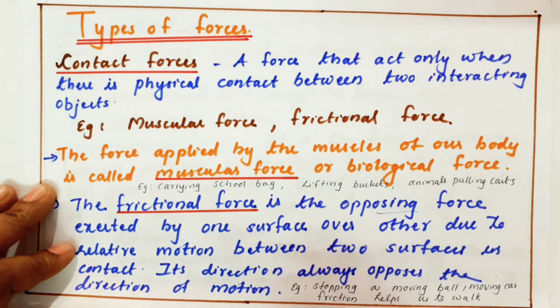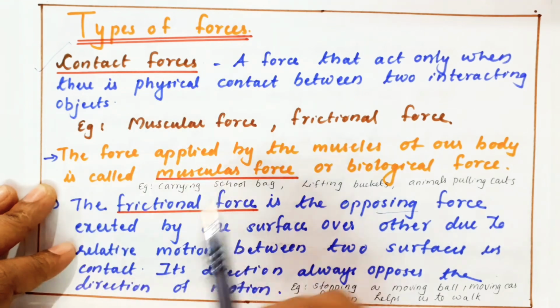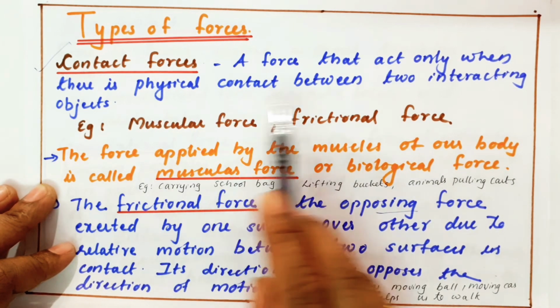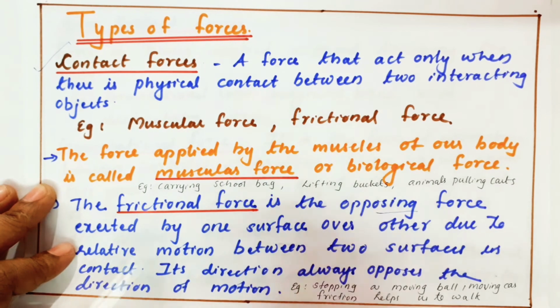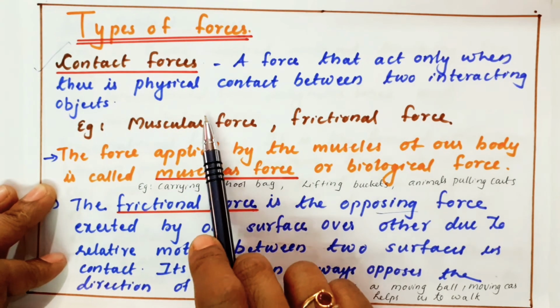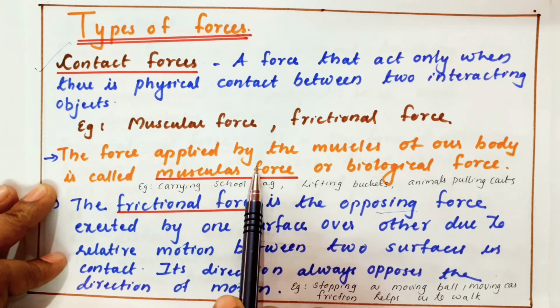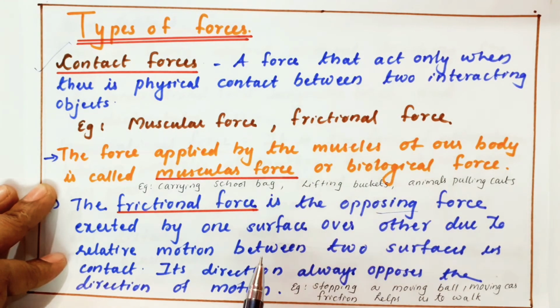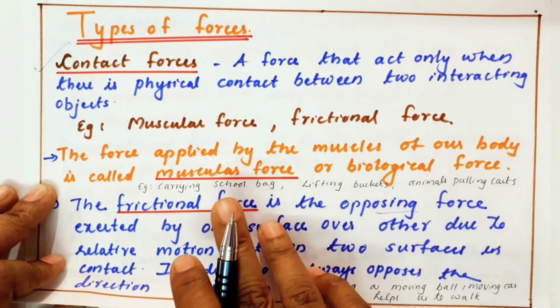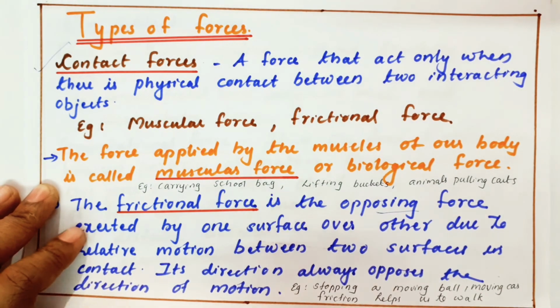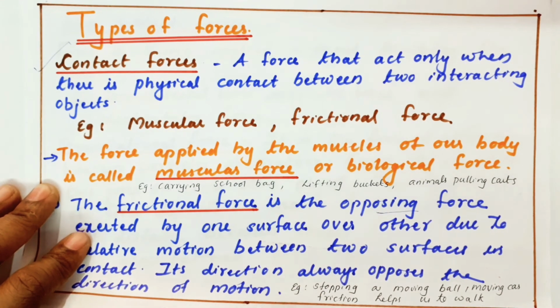So, under the types of forces, the first main thing is contact force. Under contact force, I discussed two forces, muscular force and frictional force. Muscular force is a force exerted with the help of muscles. Frictional force is an opposing force when a body is moving over another body, and these two forces exist only when there is a physical contact.